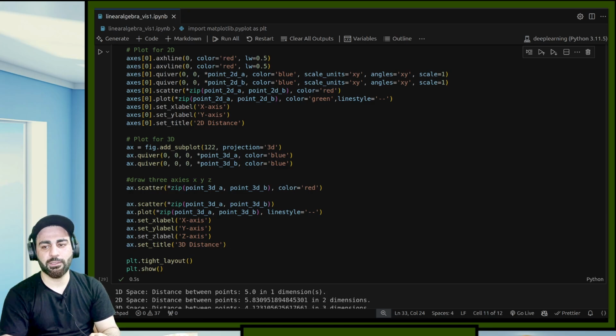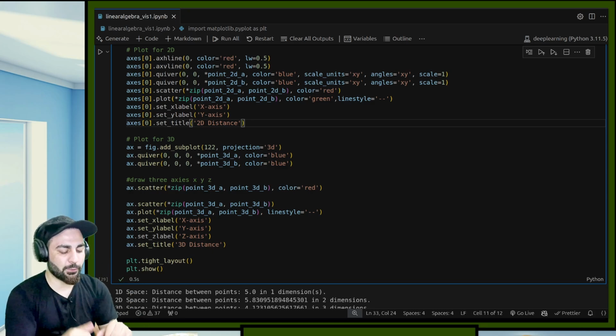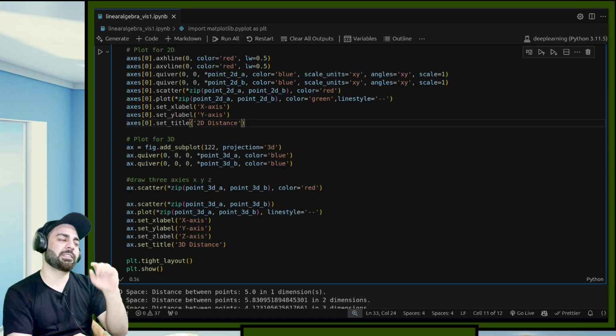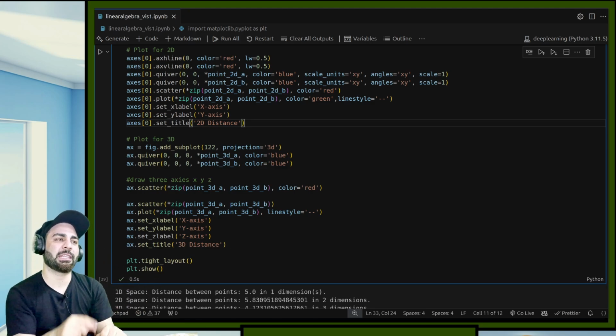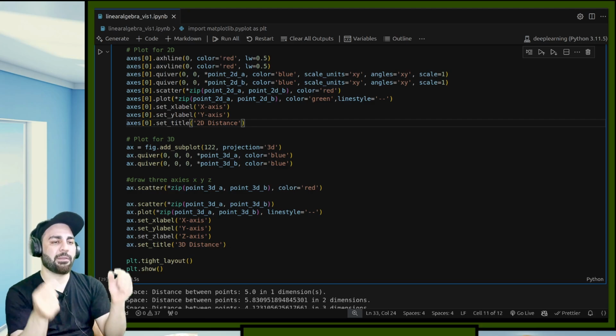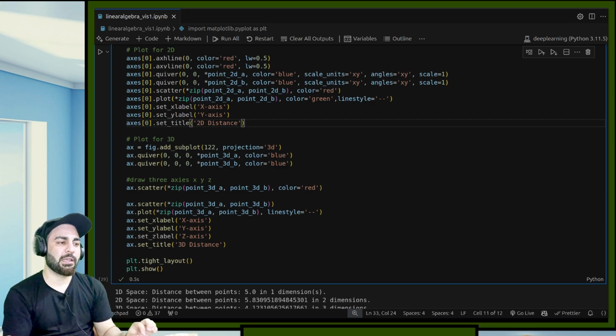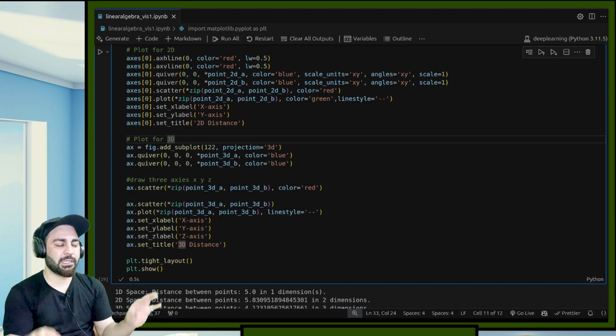Okay, so what's the formula? I have actually created a lot of these things, but I don't want to show everything. It will take a lot of time. So the first thing that we saw was the distance from the origin, which is also called the magnitude, because magnitude is from the origin. And the second thing we saw is the distance between 2 points. If you have 2 points, how do you show the distance?